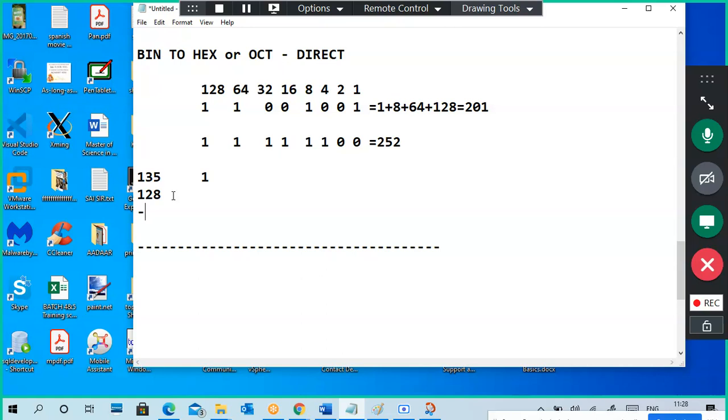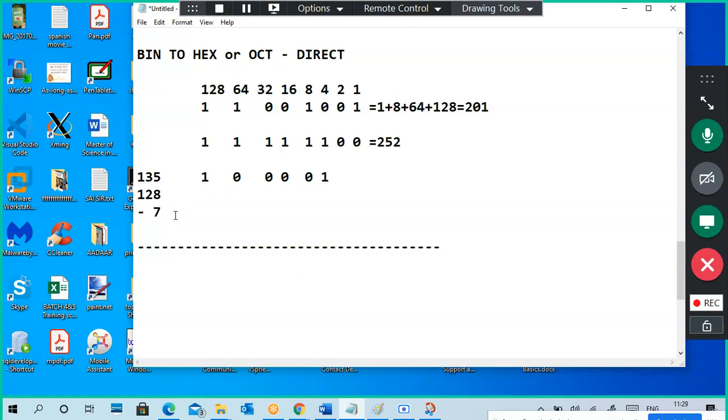15 minus 8, yes, it is 7. We get just a 7. So 7 is always smaller than 128, sorry, 64, and compared with 32, still it is smaller. Compare with 16, still smaller. Compare with 8, still smaller. Now compare with 4: 7 is bigger, so put a 1 here.